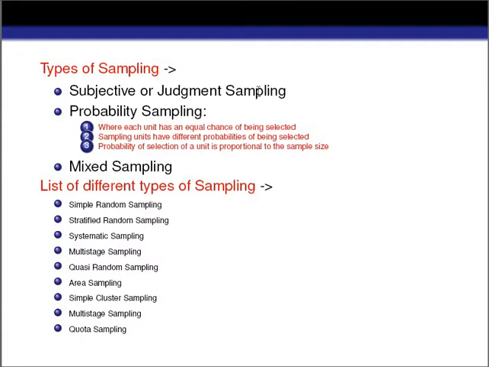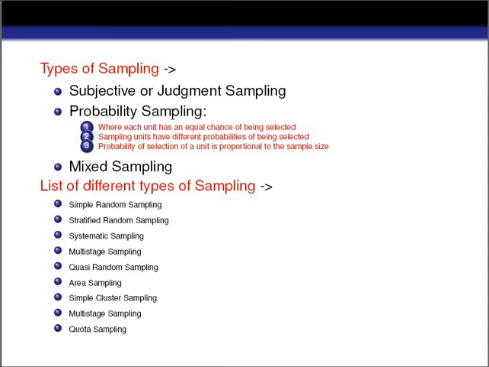That means in case of subjective or judgment sampling, the investigator selects the sample from the population according to his choice. And whatever inference you want to draw for the population, he chooses the sample from the population in such a way. Okay, so this is judgment sampling. So there is a full chance of bias in case of judgment sampling.